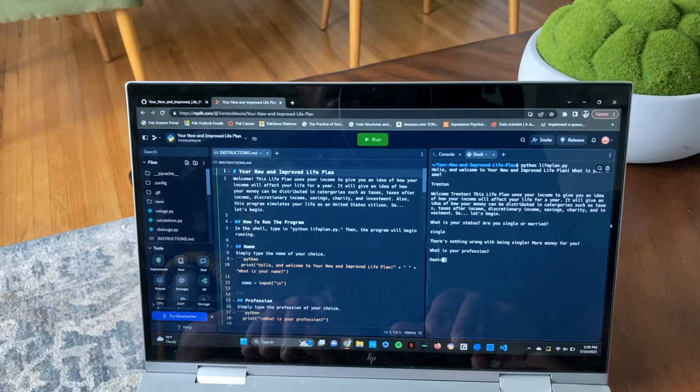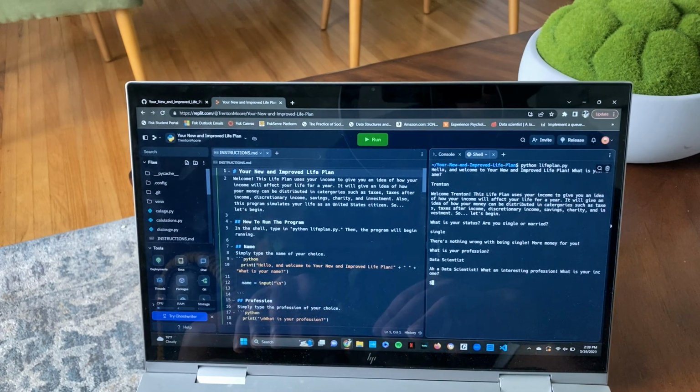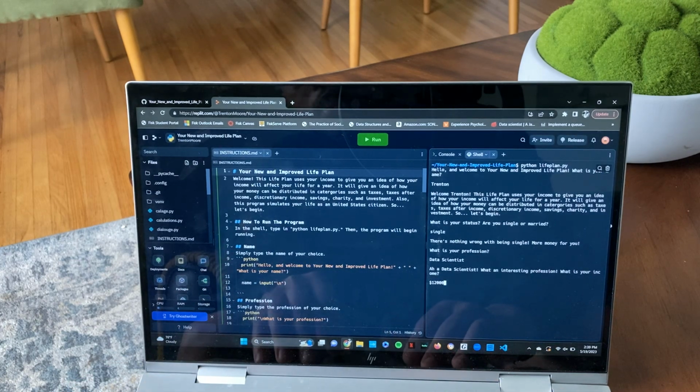I want to be a data scientist. So I personally want to be a data scientist. That's what I want to do. It says, oh, a data scientist, what an interesting profession. So what is your income? I'm just going to do 120,000. Okay.